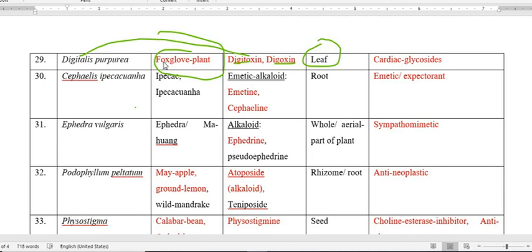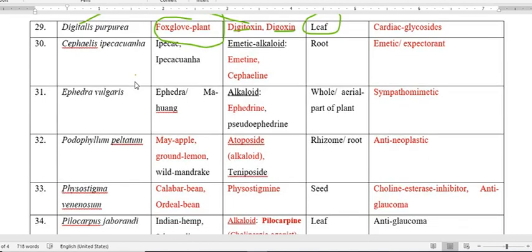Next is Cephaelis ipecacuanha. The common name is also quite a match with the scientific name of the plant. Ipecacuanha is simply ipecac. Even if you are not recalling, keep it in this way, then you will know it in a better way. So Cephaelis ipecacuanha, the common name is ipecac or ipecacuanha. The active principle is an alkaloid, which produces emesis.